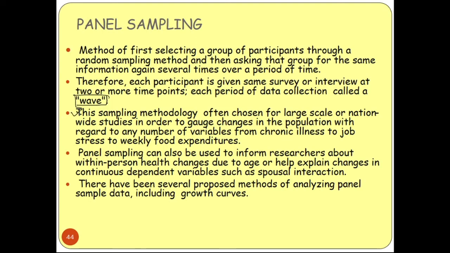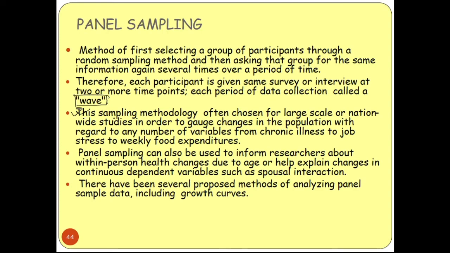That means here we are doing the sampling on a large scale of people. It can be a huge population, and you are analyzing the population. You are dividing the whole population into different panels, and you are doing the survey on those panels again and again. So the same people can get the chance one or more times. In that case, what will happen? Maybe a person is saying something in the first round, and in the second round they can change their mind and provide different information. So it will be confusing also sometimes.